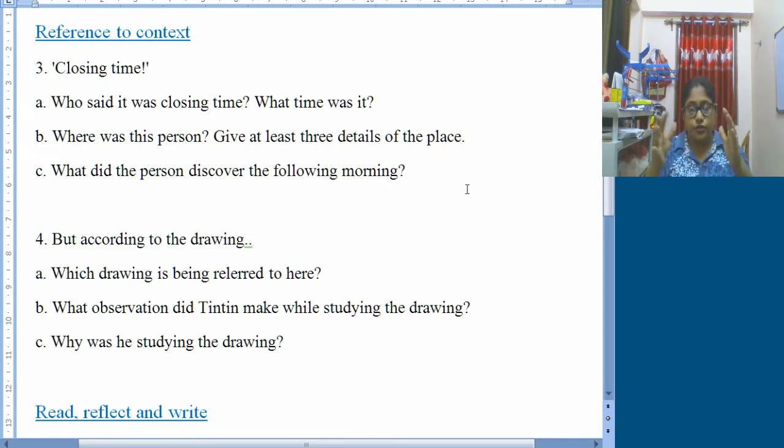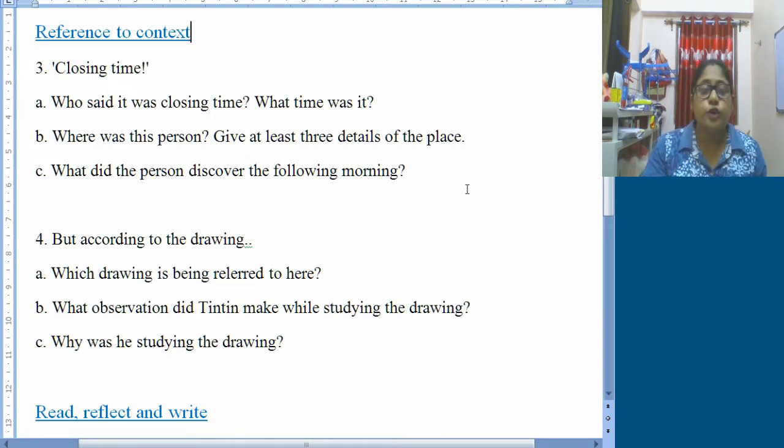What observation did Tintin make while studying the drawing? While studying the drawing, Tintin observed that in the original fetish, the right ear was slightly damaged, whereas the fetish found on the next day had both ears intact, not damaged at all. That means it was a fake one. Now number C, why was he studying the drawing? He was studying the drawing in order to find out hints or clues, so that he could come to the conclusion whether the returned fetish was original or a fake one.